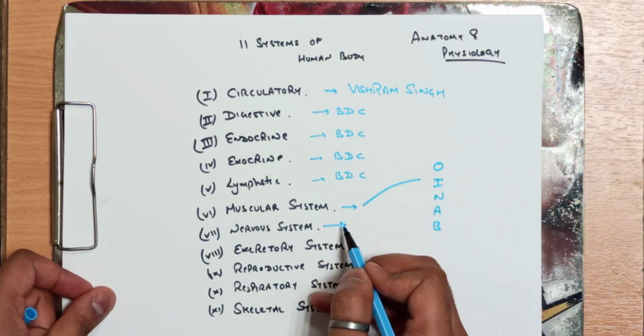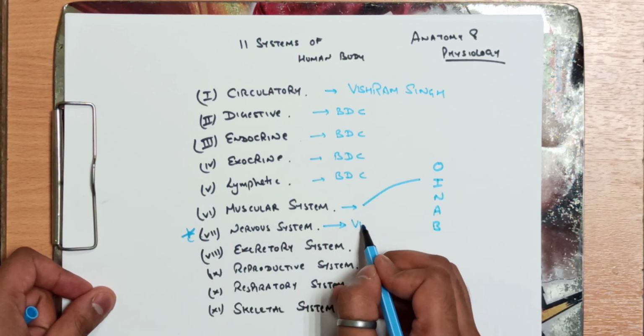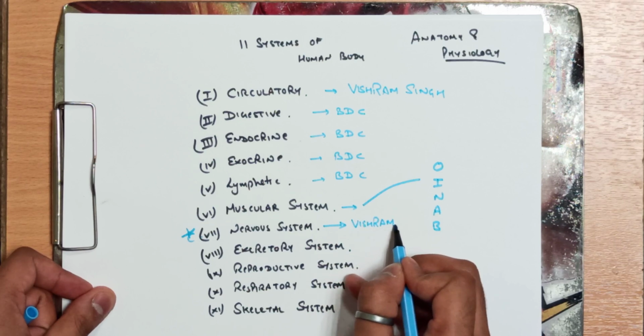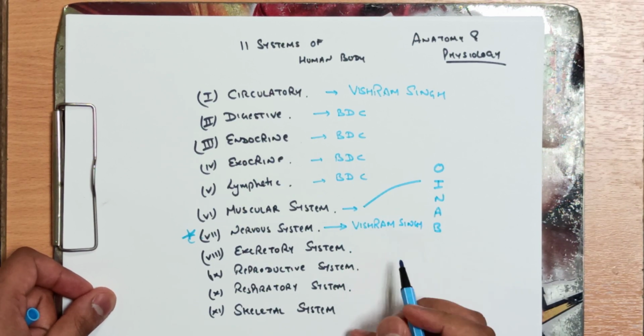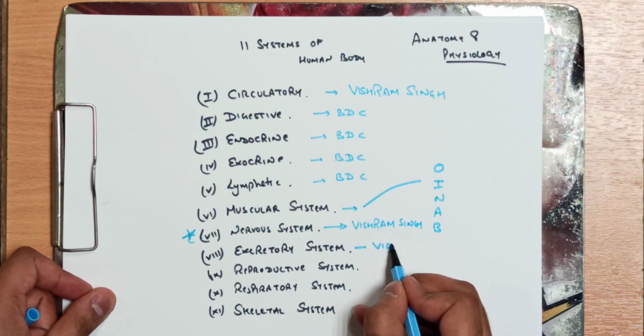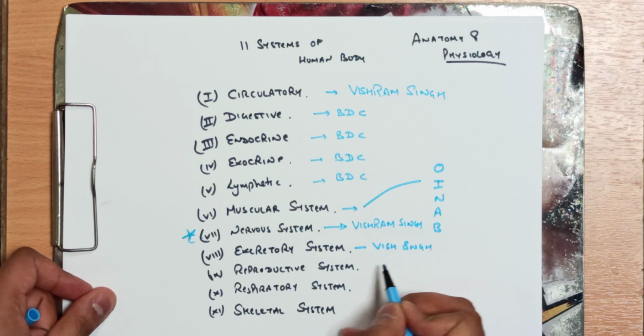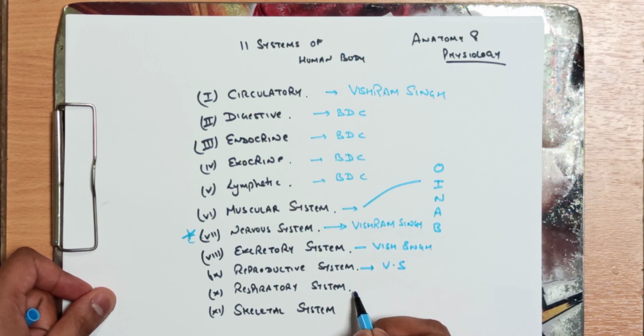Nervous system, the most important system of the human body, you should go for Vishram Singh. Excretory system, Vishram Singh. Reproductive, Vishram Singh. Respiratory, Vishram Singh. And for bones and other things, you should go for BDC or Vishram Singh.